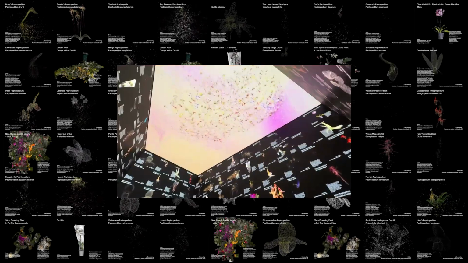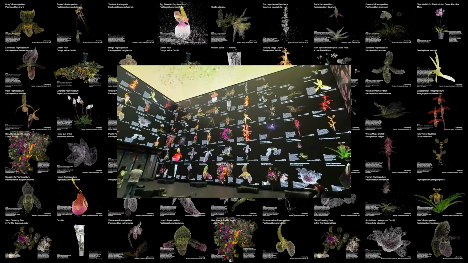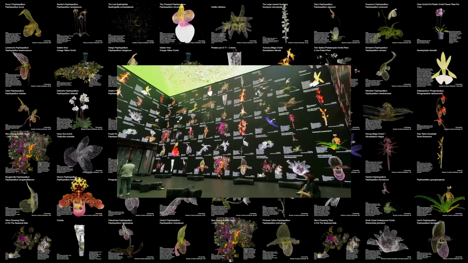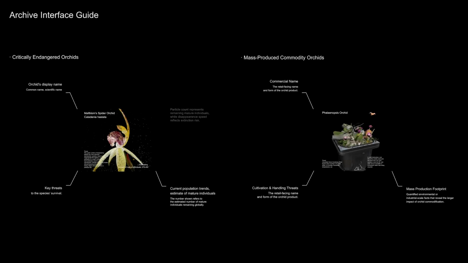This project is titled Archive of Fragility. It's an immersive multi-screen installation that places two worlds of orchids side by side: the critically endangered wild species disappearing in remote habitats, and the mass-produced supermarket orchids we see every day. I chose those orchids because they embody two opposite forms of botanical vulnerability, one rooted in ecological collapse, the other